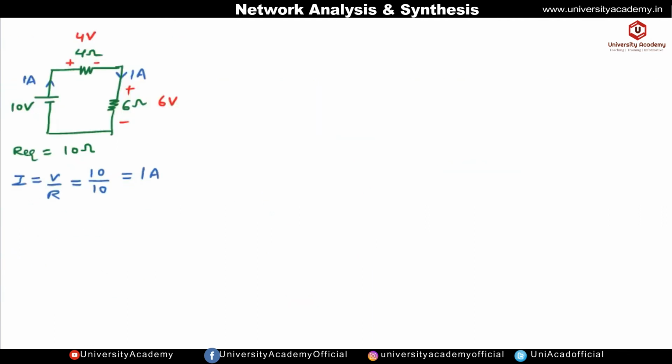Okay, so we can also draw one more circuit, that is this 6 ohm can be substituted by a current source whose value will be 1 ampere. So let us draw the circuit. So this is 10 volt, and this is 4 ohm. Now this 6 ohm can be substituted by the current source. The current through this 6 ohm is flowing in the downward direction, so you have to mark the arrow in this direction. Okay, and the value of current source will be 1 ampere.